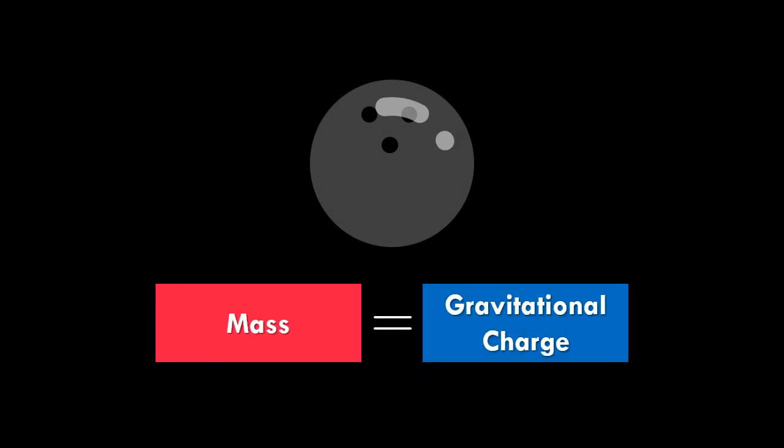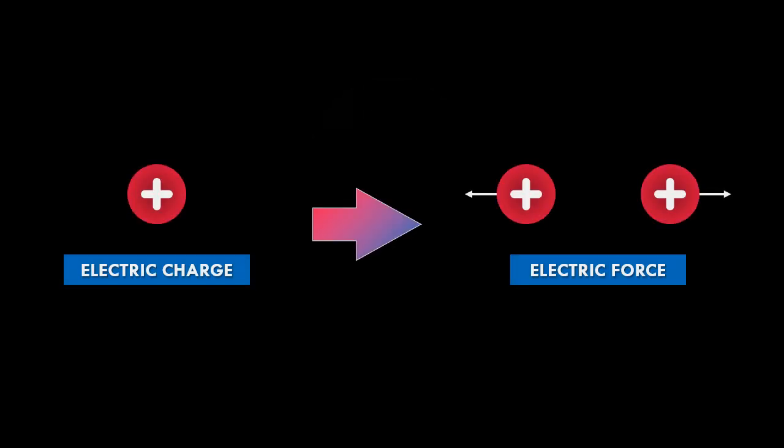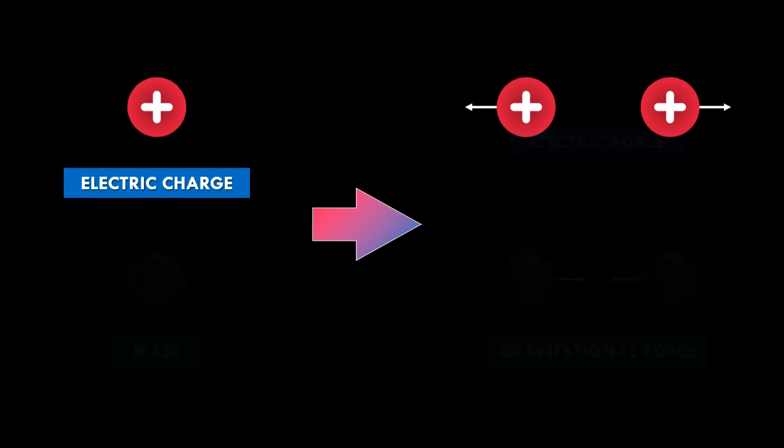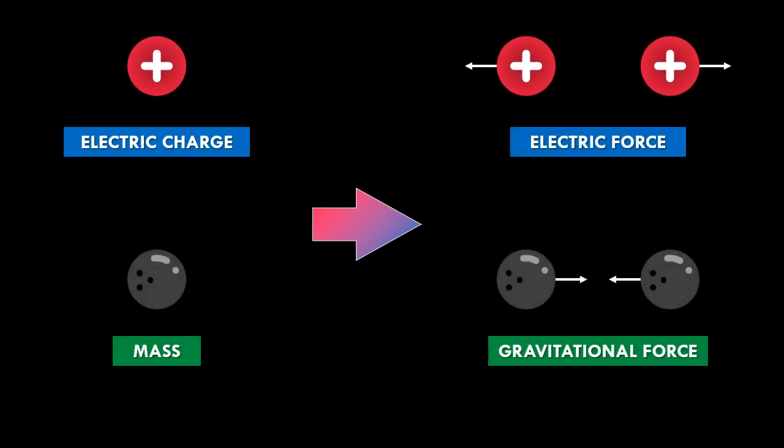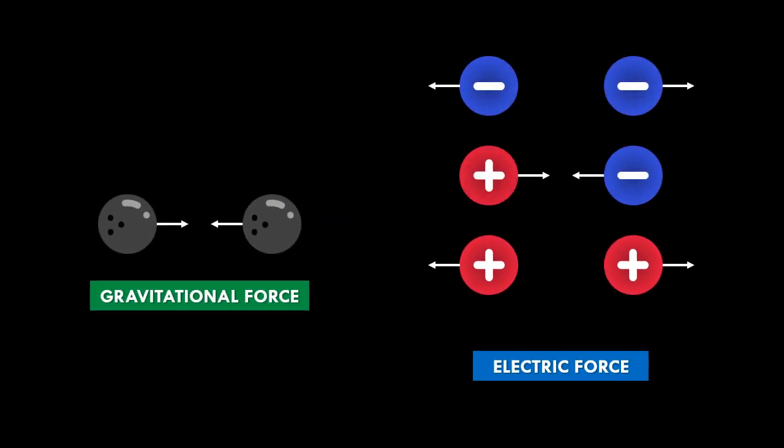In fact, mass is sometimes called gravitational charge because just as electric charge gives rise to electricity, mass or gravitational charge gives rise to gravity. There is an obvious dissimilarity though. Gravity is always attractive, but electric force can either be attractive or repulsive depending on the polarity. But that fact automatically gets taken care of when we consider charges can either have positive or negative value, unlike mass.